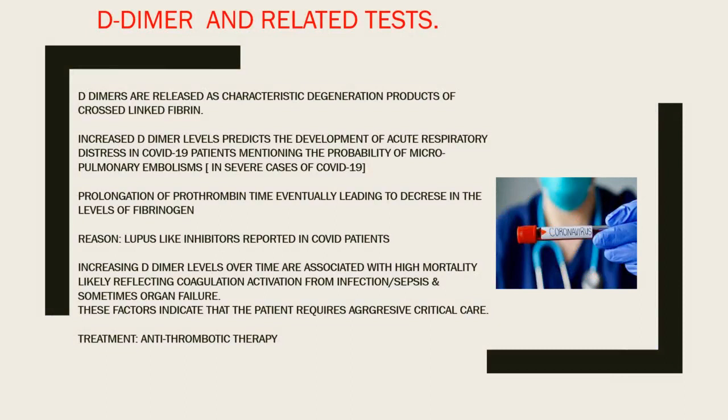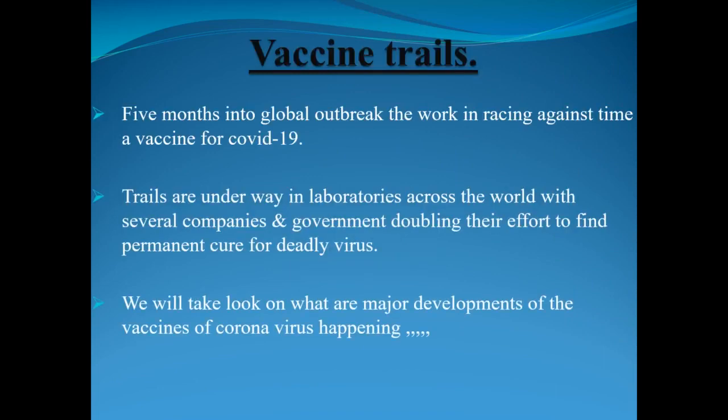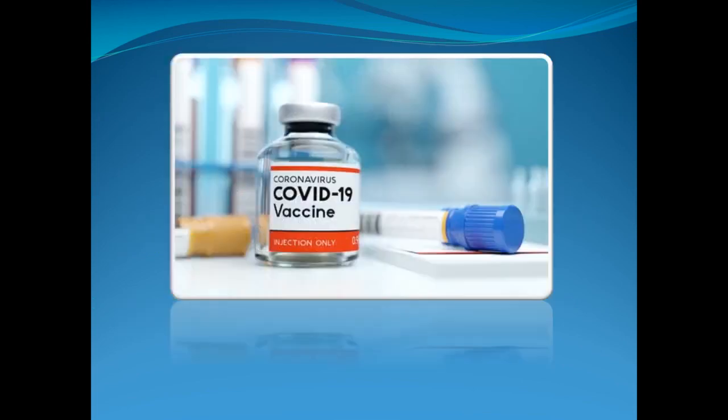The last one is known as the D-dimer related test. D-dimers are characteristic degeneration products of cross-linked fibrin, prolongation of clotting time, eventually leading to decrease in the level of fibrinogen. Reason is because lupus-like inhibitors were reported in COVID patient lungs. Moving on to problems to solution, the vaccine trials. Many big companies are on a run for finding the first vaccine of COVID-19.